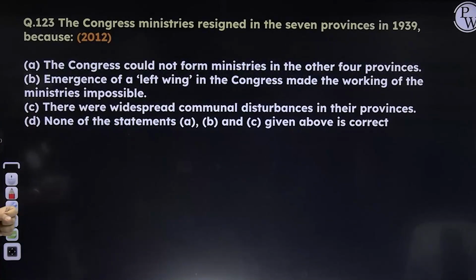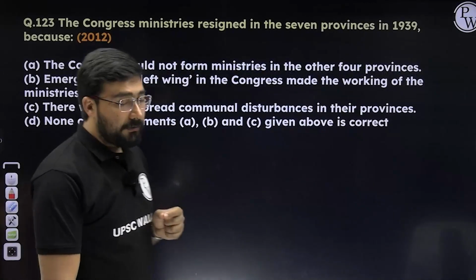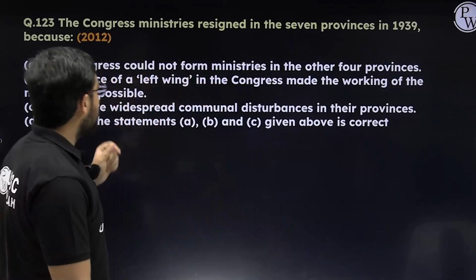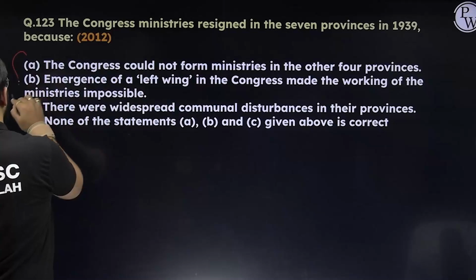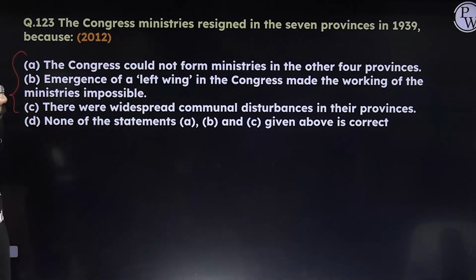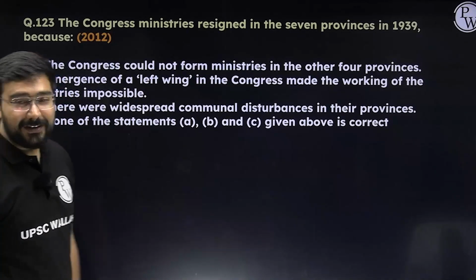The Congress ministries resigned in 7 provinces in 1939. Why? There's only one reason: Indians were not consulted, right? So see here, options A, B, C. Option 1, Congress could not form ministry in other 4. That doesn't make any sense.